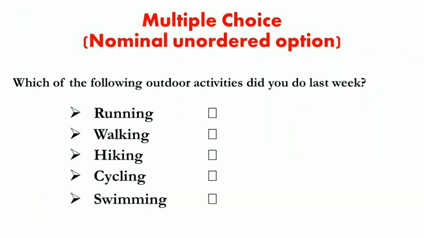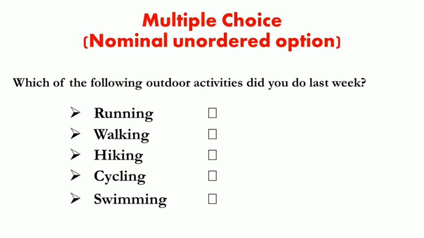Take the second category of scale, where we have more than two responses. It is a measurement mechanism in which the answer to a particular question can fall into any category. For example, which of the following outdoor activities did you do last week? So here we have options like running, walking, hiking, cycling and swimming.